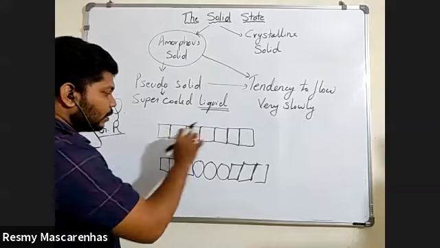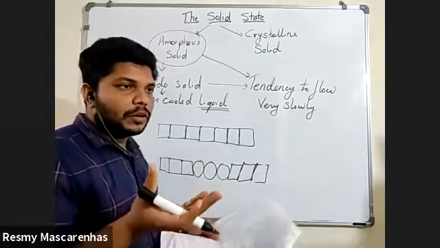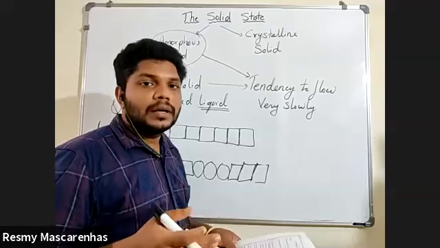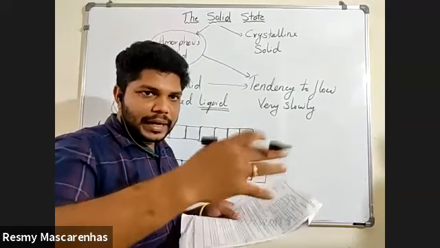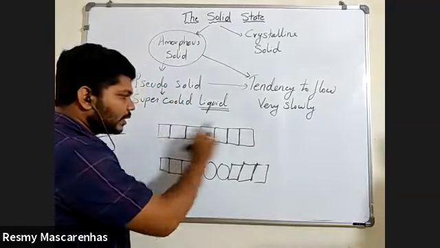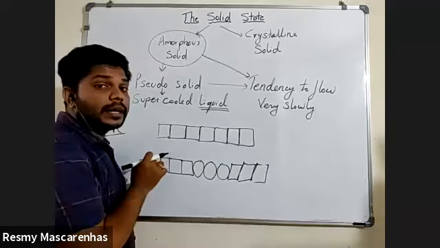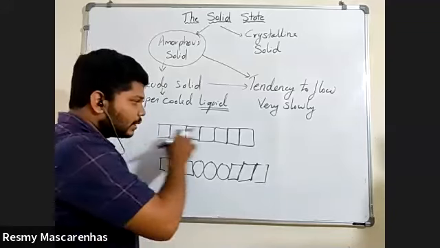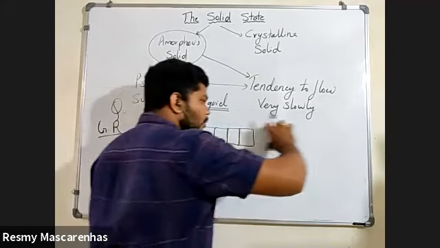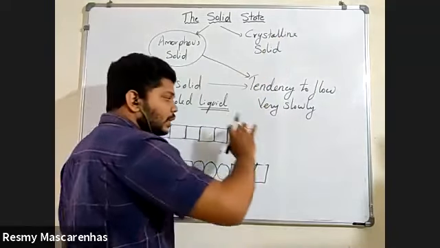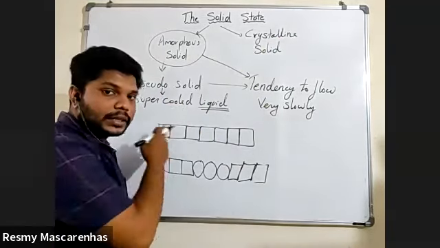Sir, can you please repeat a little bit? I didn't hear properly. Okay. See how a solid is formed. Anything is formed with proper arrangement of the atoms. So in crystalline solid, if I say the arrangement pattern is a square, then everywhere the square will be there, continuously, and it is long range. This is the crystalline solid.